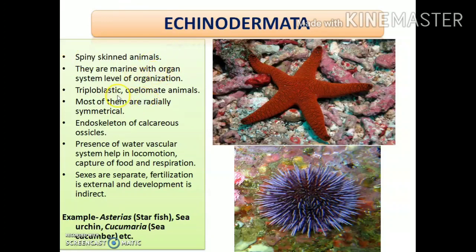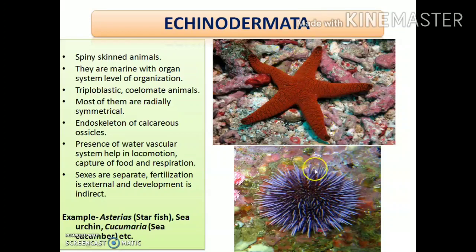Next, they are triploblastic and coelomate animals. That is, they have all 3 germ layers: ectoderm, mesoderm, and endoderm, and they have a true coelom lined by the mesoderm, and so they are termed coelomate animals. Then most of them are radially symmetrical. Here the case is different. They are generally radially symmetrical because you will be able to divide them along any plane and still get 2 equal halves.